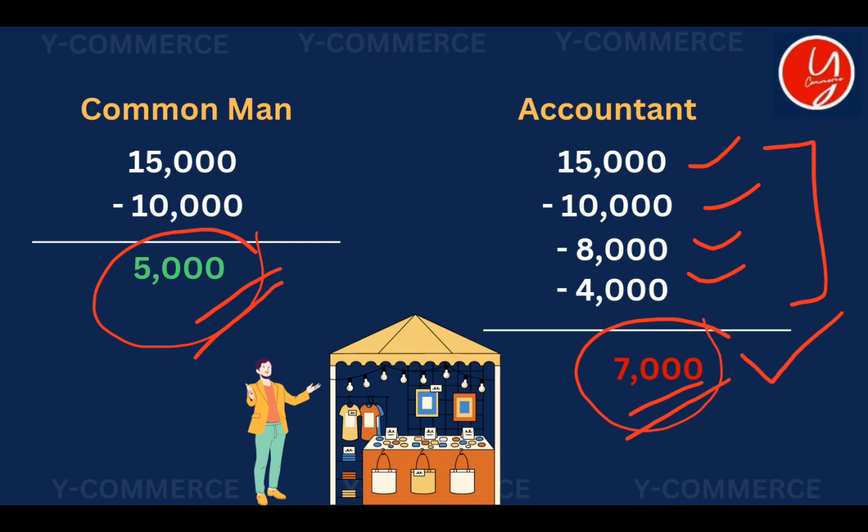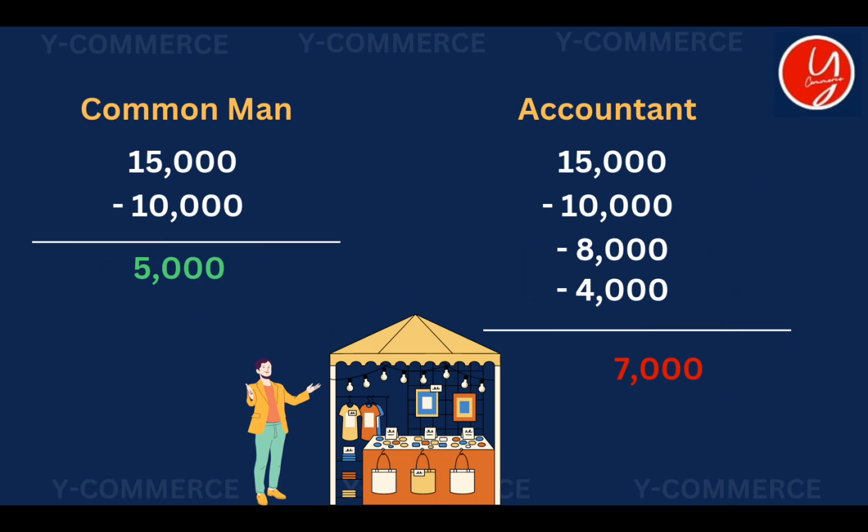Why? Even though he is not considering these two amounts when calculating the profit, they exist in the business, and he has to pay them, isn't it? So we needn't doubt that this is the right amount he will get as the result of the business. Because of lack of knowledge, because of not properly recording all his expenses, he misunderstood it to be a 5,000 profit. Now I think you have got a small idea why we need accounting, but we need to know something deeper. Now let's see what accounting is.